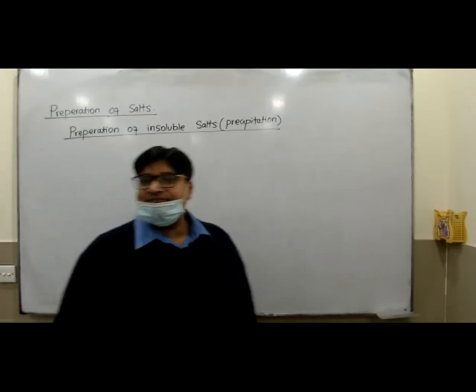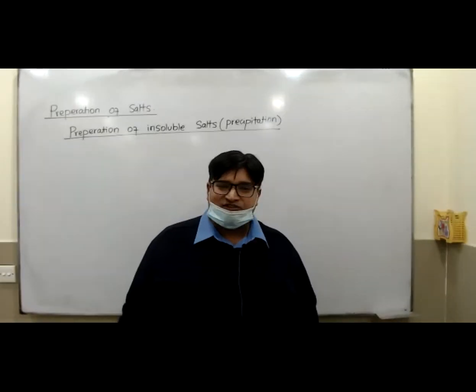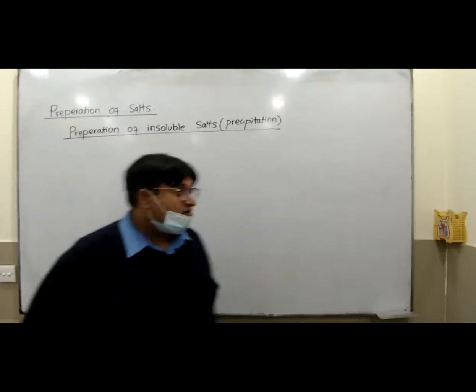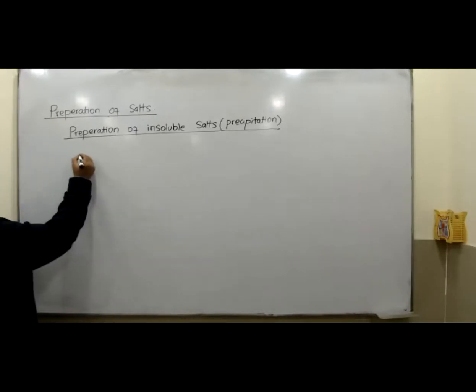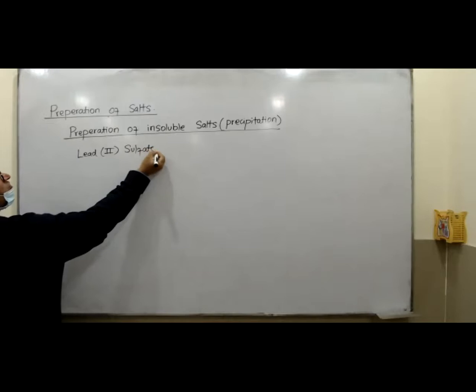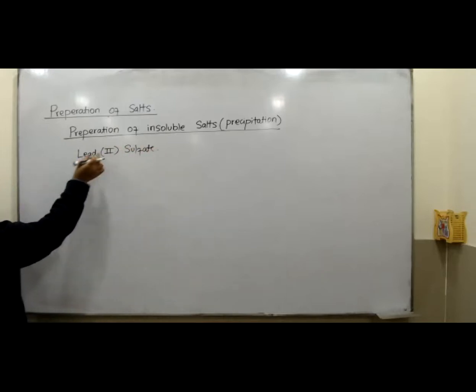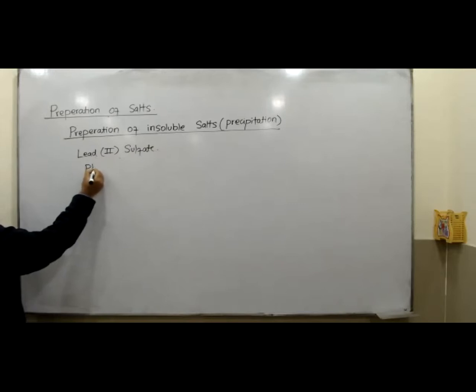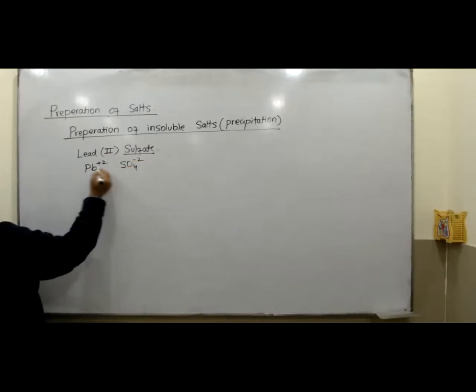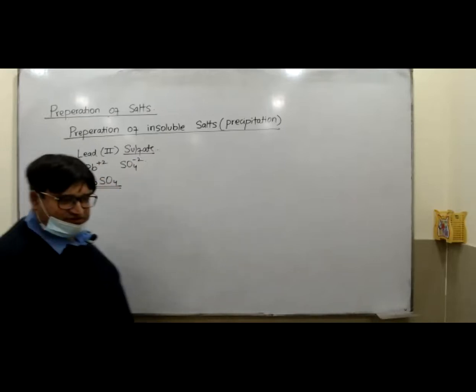Okay, my dear students. Now please everybody stop writing and just listen carefully. I'm going to say it again and again. Okay, I'm going to give you a salt whose name is lead 2 sulfate. First of all, you should make the formula of lead 2 sulfate. Lead symbol is Pb plus 2 and sulfate SO4 minus 2, plus minus cancel, 2 cancel. So its formula is PbSO4. So you want to prepare PbSO4, lead sulfate.